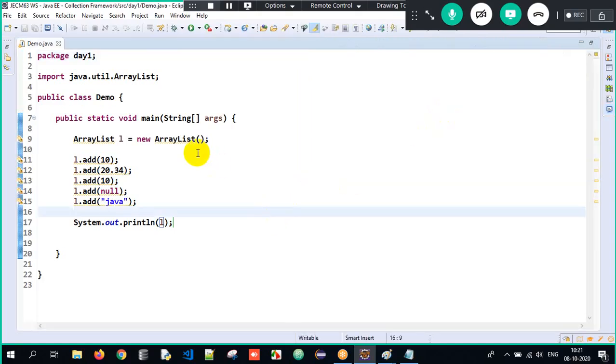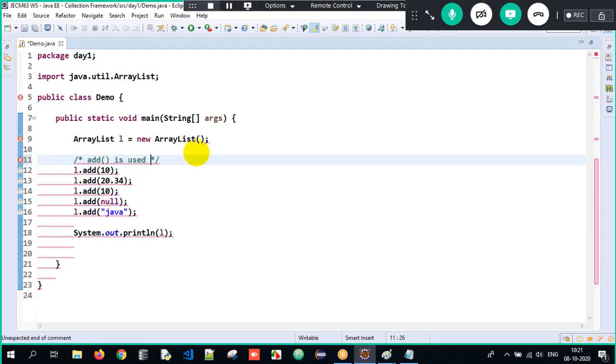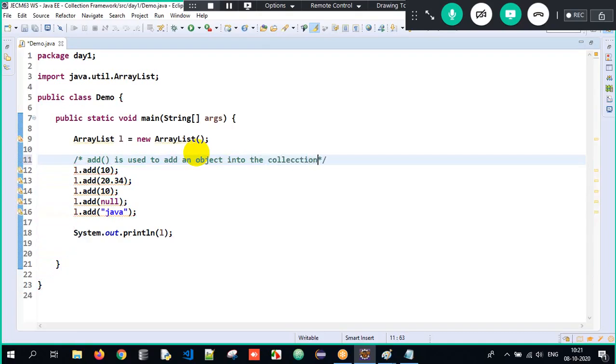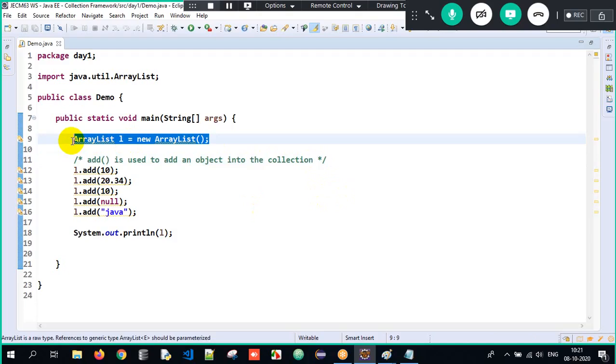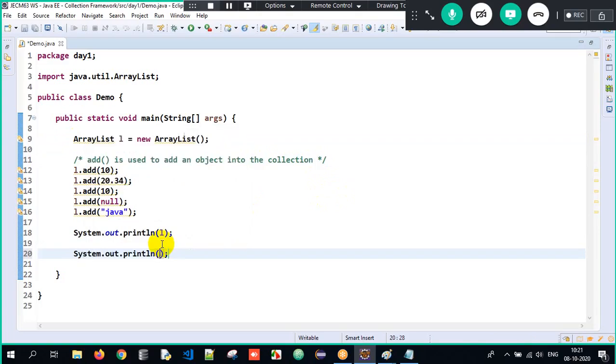Now, what is the job of the add method? I'll write the specification over here. The add method is used to add an object into the collection. Clear? So this is what we are supposed to understand. The add method's job is to add an object into the collection here. Is ArrayList a collection? No, ArrayList is a part of the collection framework. It is used to store data. Clear? Done.